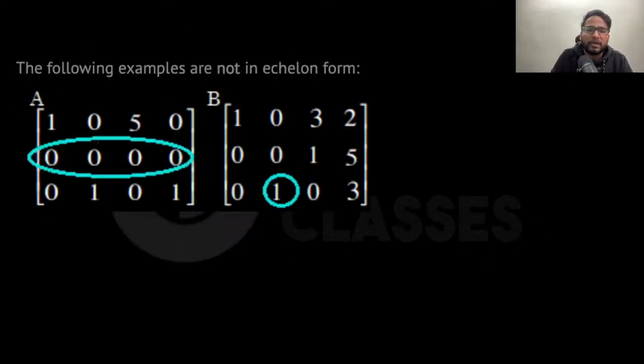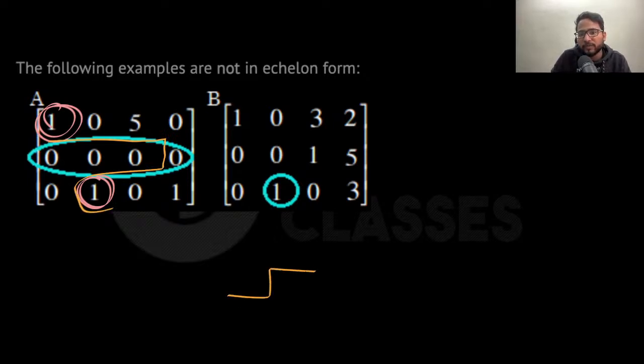Now tell me, if this is the first non-zero and this is the first non-zero, can you make the stairs? Obviously, you cannot cross the zero zero. So you start from here, and in this column you go below, you go below in this row, and you are not finding the pivot, right? So you cannot make the stair. So this is not a stair. You have to form some stairs like this. Then only it will be an equivalent form.